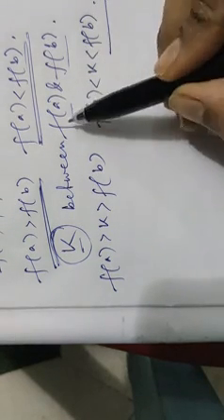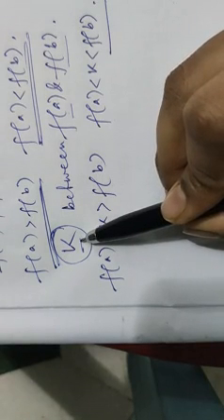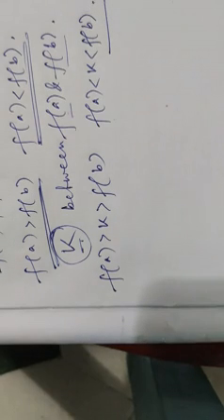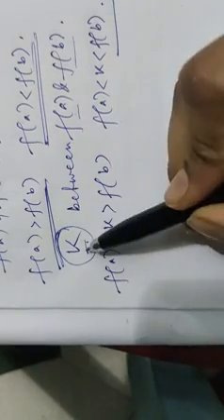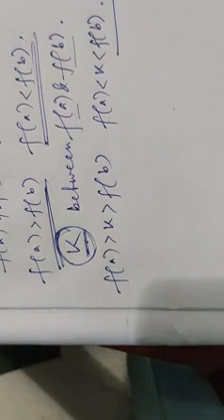Now we are choosing any arbitrary point k between f(a) and f(b), and we have to prove f attains all the values between f(a) and f(b) at least once. That means this point k will be attained by f at least once.